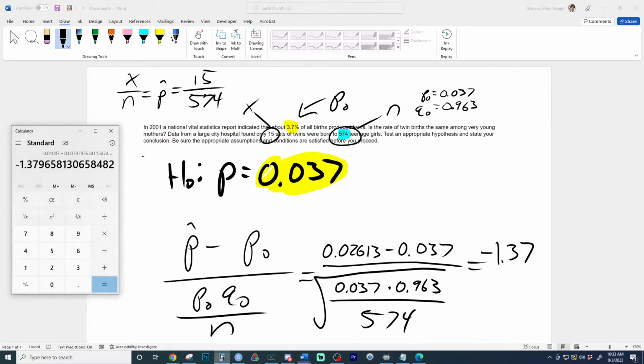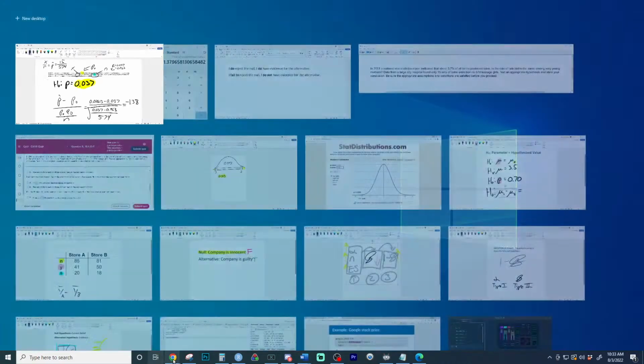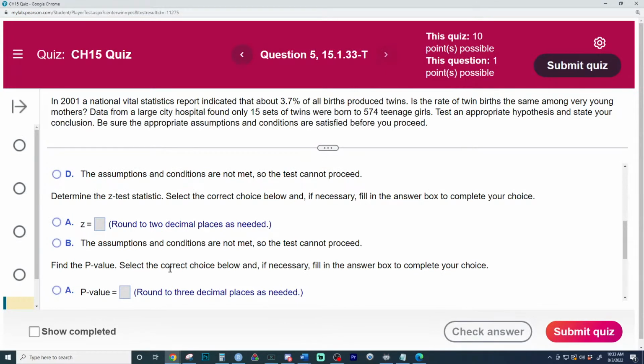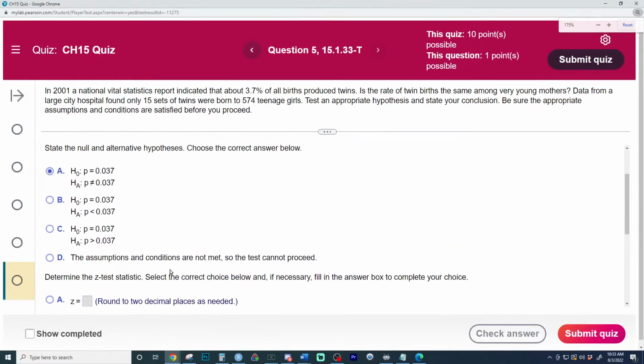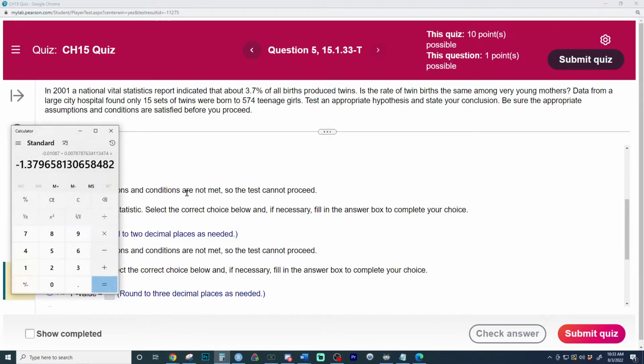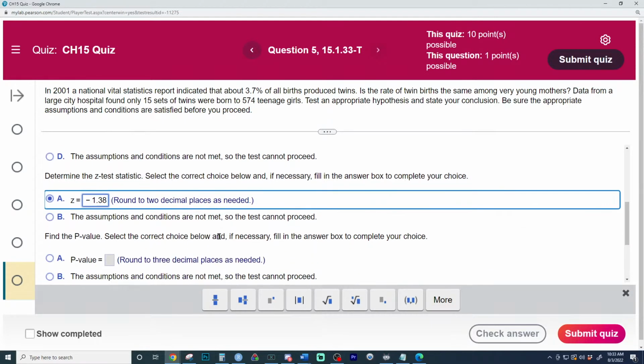Negative 1.37. Or then 8 in my round. There we go. Negative 1.38. And so let's see. Z-score here. 2 decimals. And there we go. Now we need a p-value.